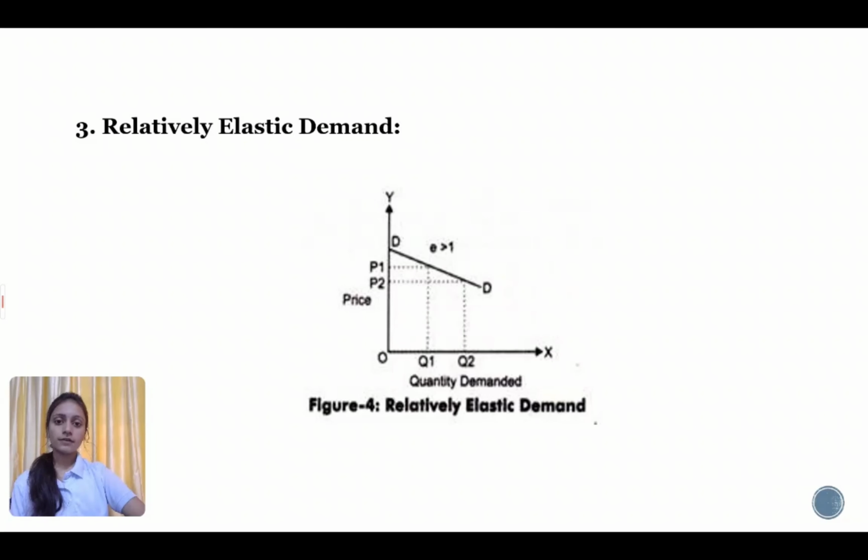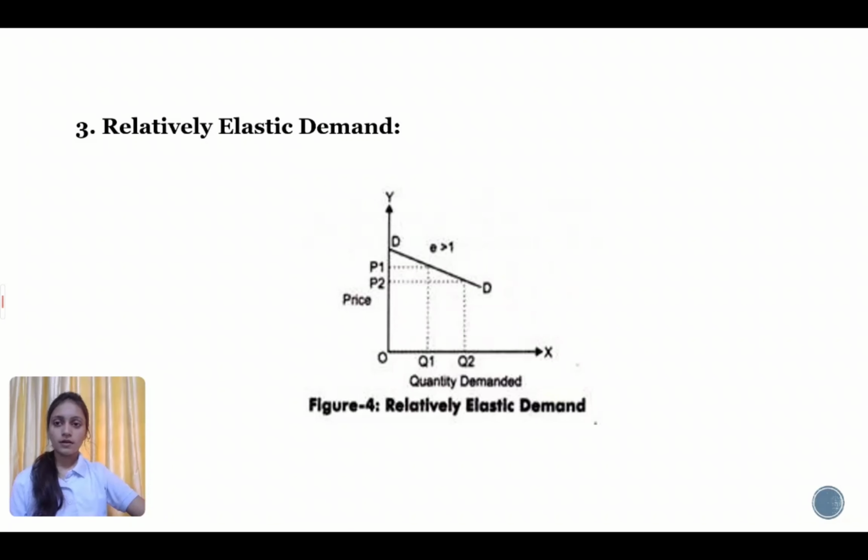The demand curve of relatively elastic demand is gradually sloping downward, as in figure 4. For relatively elastic demand, OX axis represents quantity of demand and OY axis represents price. When prices slightly change, the quantity of demand changes by a large amount. So the demand curve is gradually sloped. So the elasticity is greater than 1.